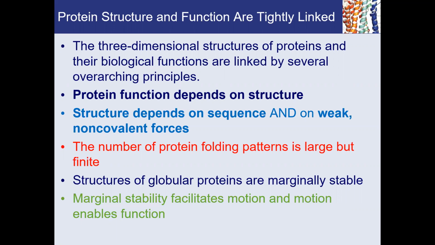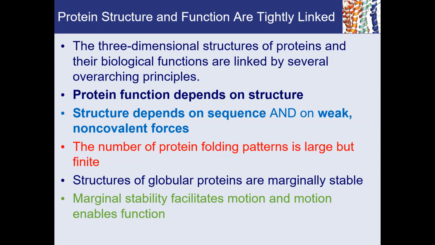And so globular proteins are marginally stable. Their stability is marginal, and that is often important for the function of the proteins, because the marginal stability allows the amino acids of the proteins to move around. They can facilitate motion, and motion is often needed for the function of the protein.